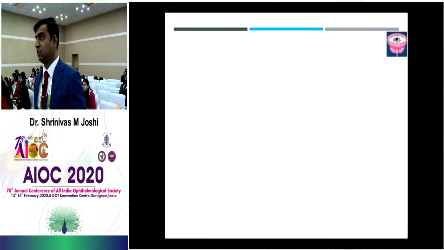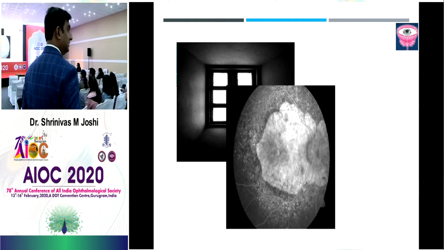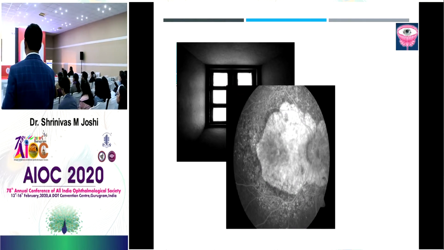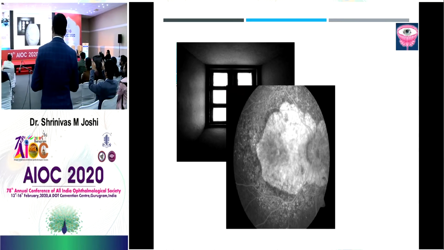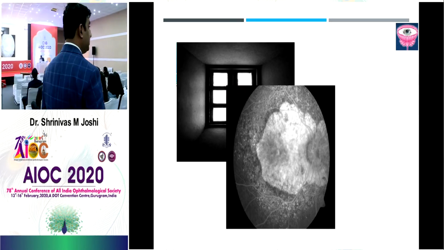It's mainly staining of the drusen. So what is this? Quick. Window defect. Very good. So this is a case of large geographic atrophy, where you can see the background choroidal fluorescence, whereas you can see the drusen here, which are stained.